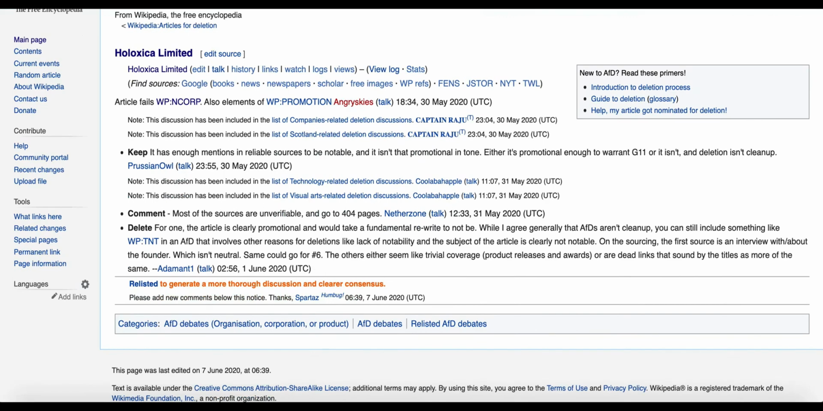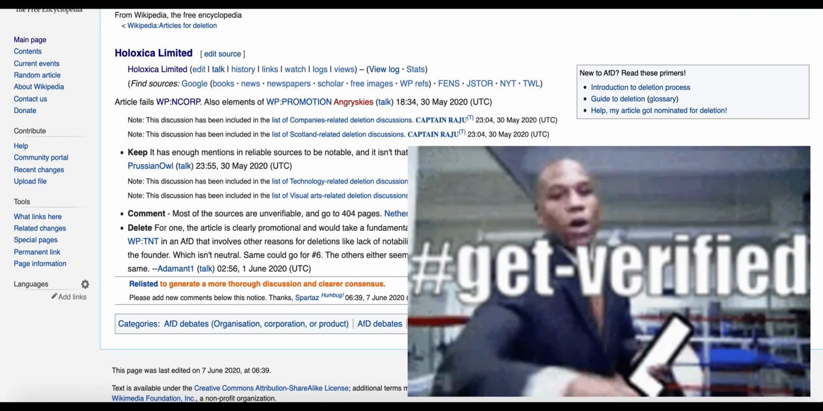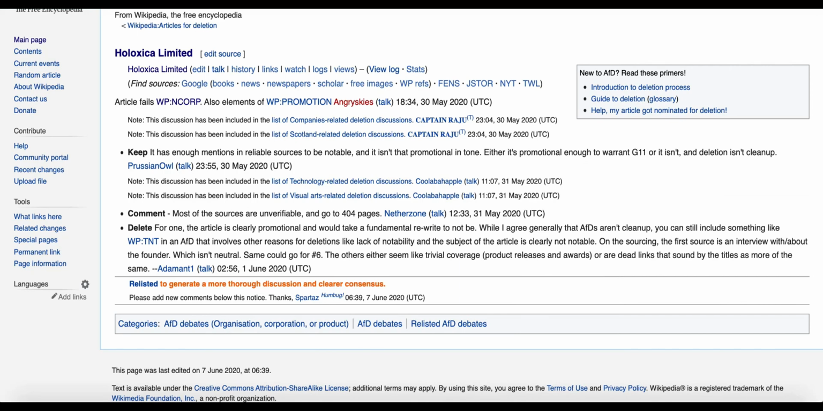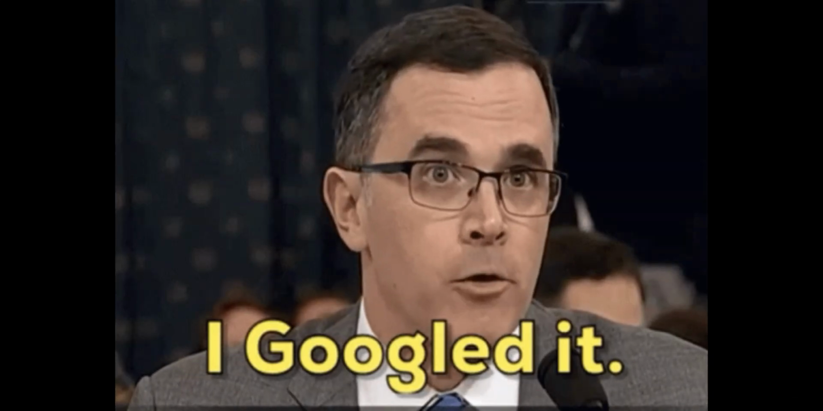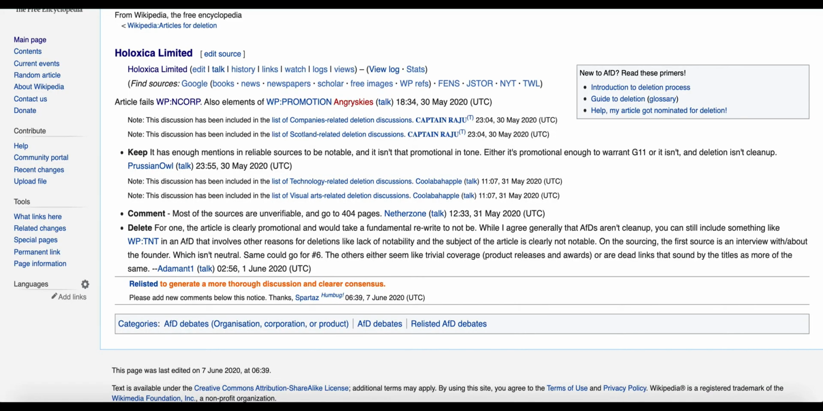Then I will see that most of the sources are unverifiable and go to 404 pages. If I want to save this page, I will look at the references and see which ones go to a 404 page. I will try to remove and refix all those references. Then I will try to sort out the reasons it was nominated for deletion. If it says the article fails notability for companies, then I will try to build up my references. I will do Google searches, dig through search engines, and try to find more and more notable references.